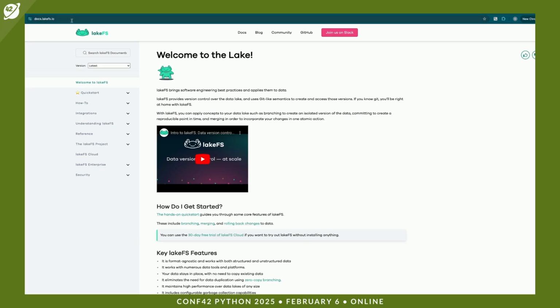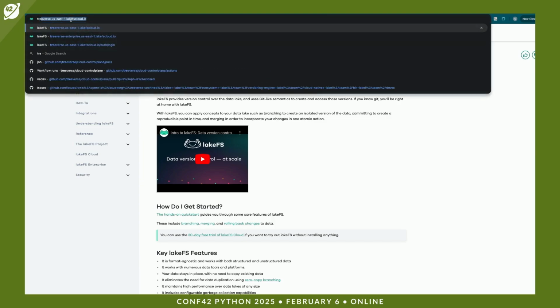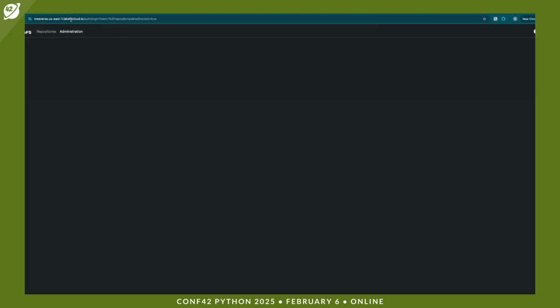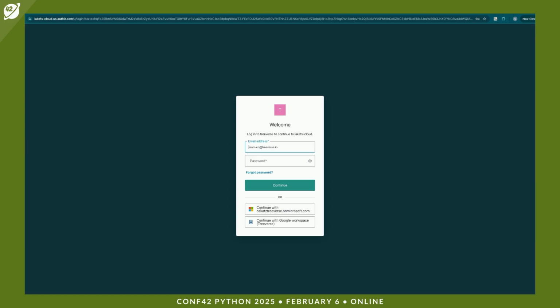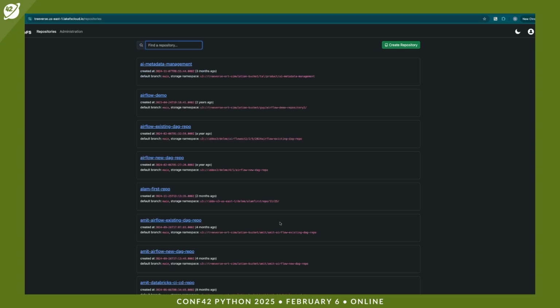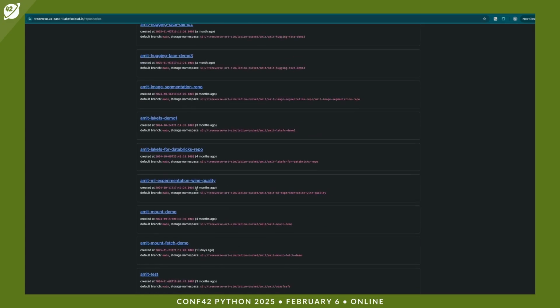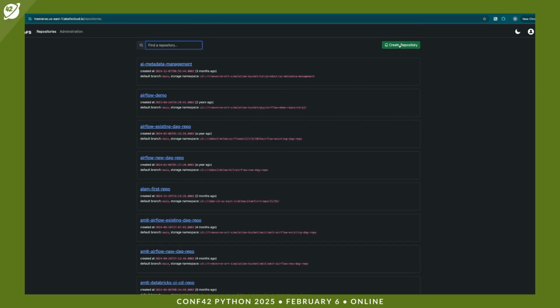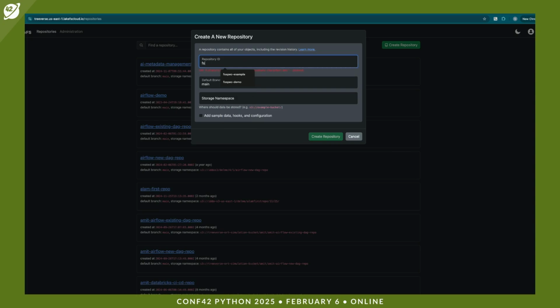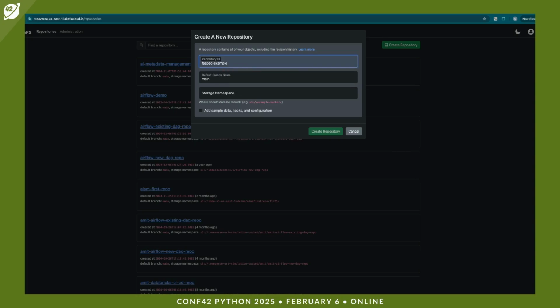The first thing we'll do is go to LakeFS, have a cloud installation on our Traverse organization. We will need to log in, use my Google Workspace. I already logged into the Google Workspace, so it'll just take me there. And we will create our new repository. So you could see here a bunch of repositories. Let's create our own and call it FSSpec example.